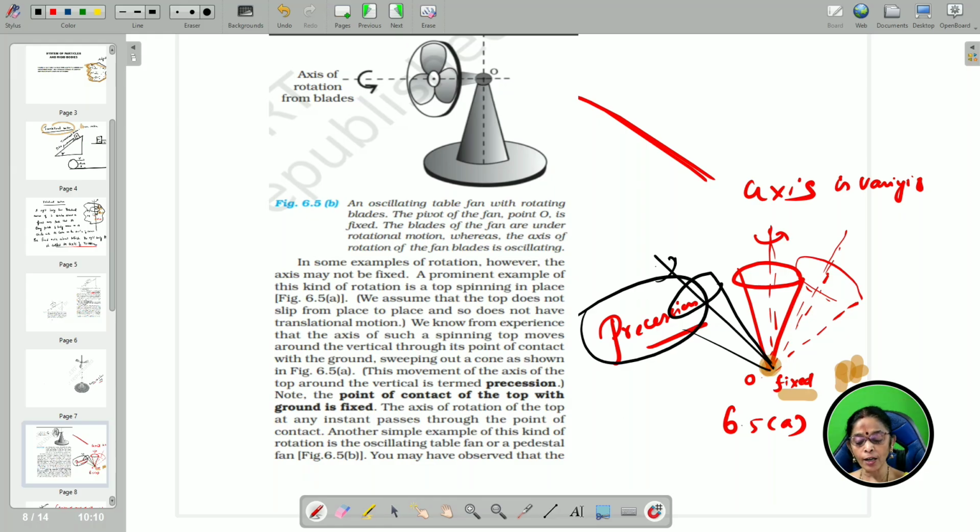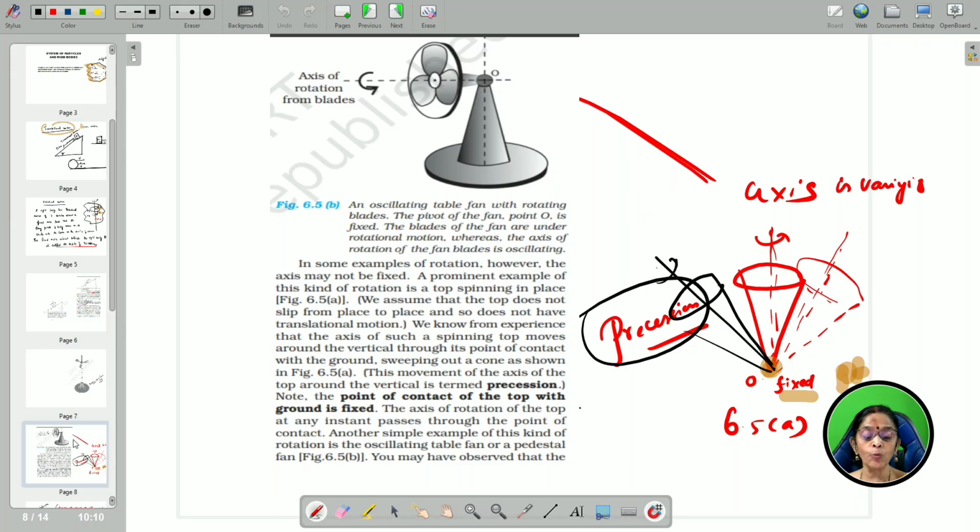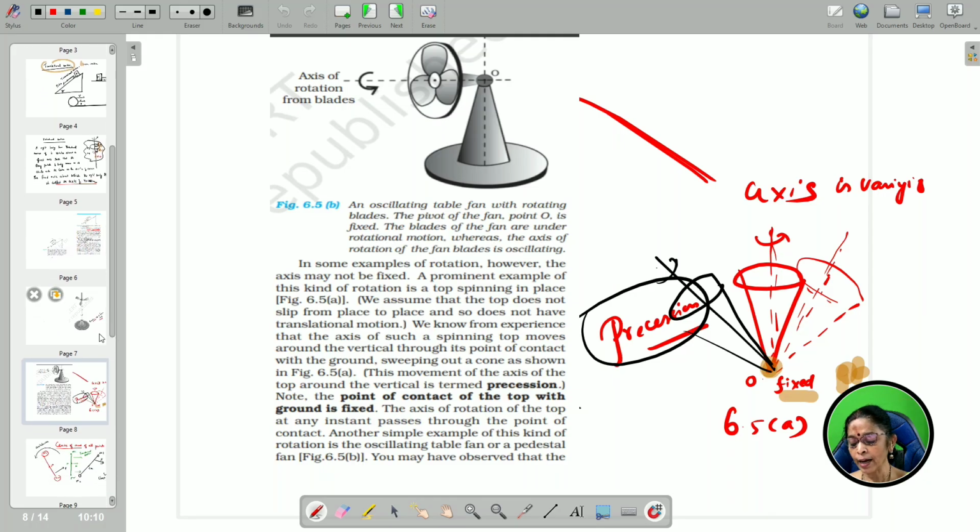So, the point of contact of the top with the ground is fixed whereas the axis is changing. One more example is the axis of rotation for the blades of a table fan or pedestal fan. So, in the axis of rotation, one point O is fixed whereas the axis is completely varying. So, all this kind of motion we have seen.